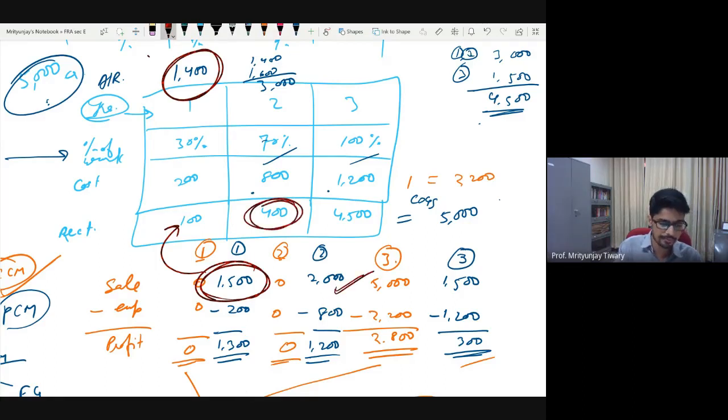You got only 400. So you got less. That means there should be an addition to account receivable for this under recovery. How much was the under recovery? 1,600. तो आपका पहले से you already had 1,400 का account receivable. This year there should be an addition of 1,600 का account receivable. That is how when the year 2 was ending, you would have seen in your balance sheet 3,000 ka account receivable so far.